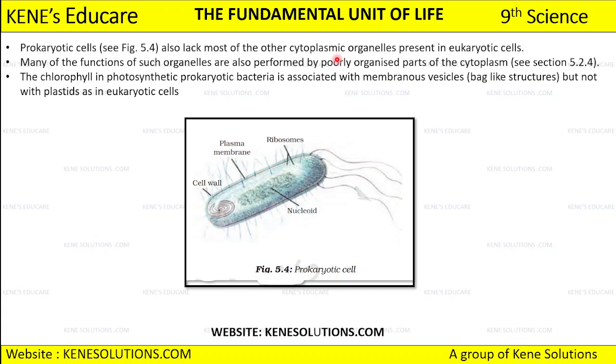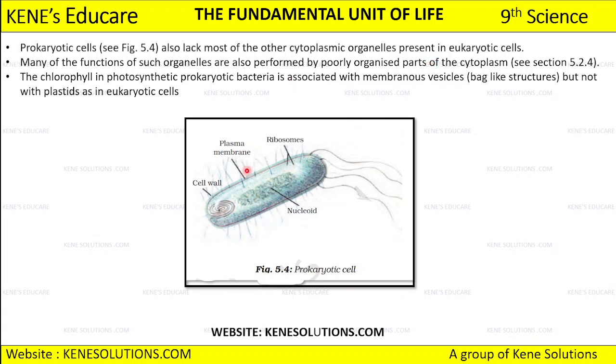Okay, so many of the functions of such organelles, they are also performed by poorly organized parts of the cytoplasm.